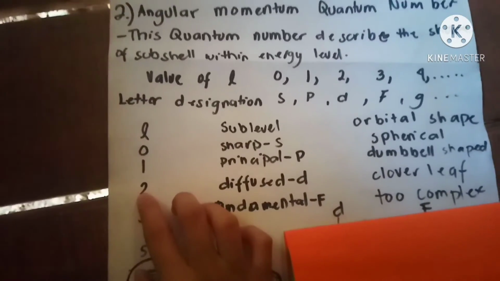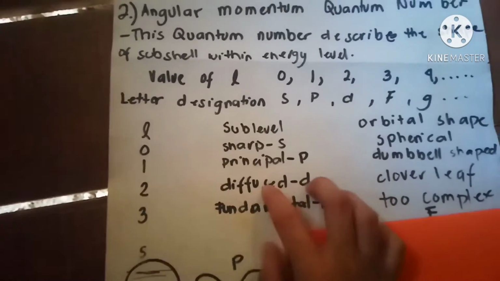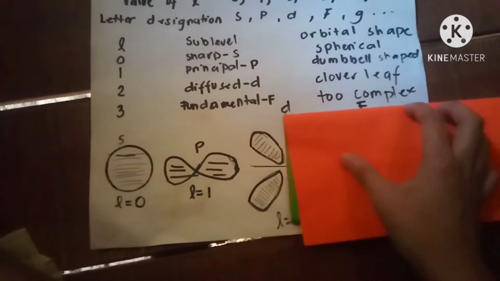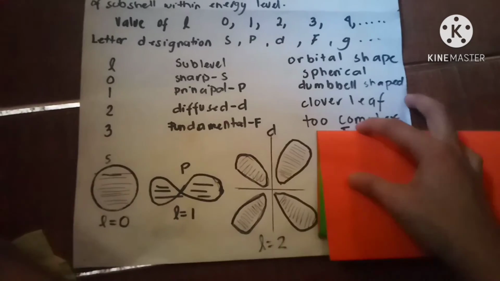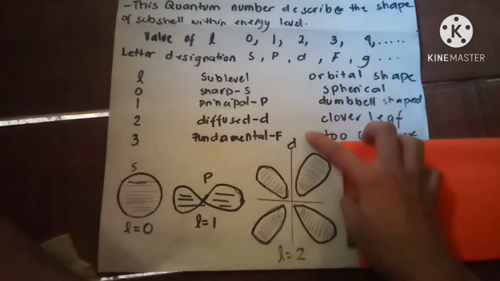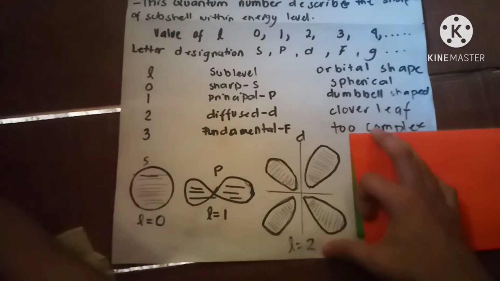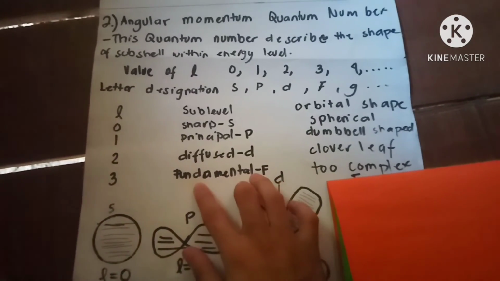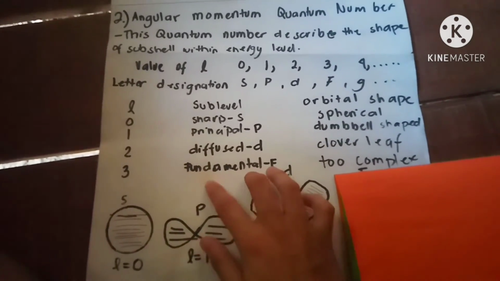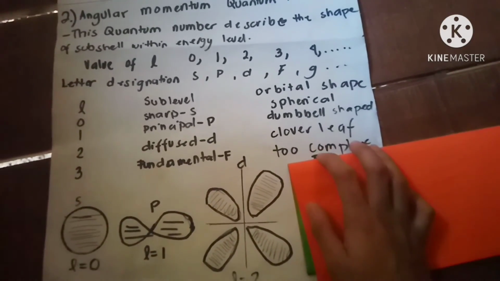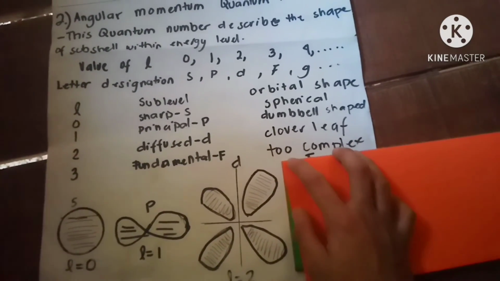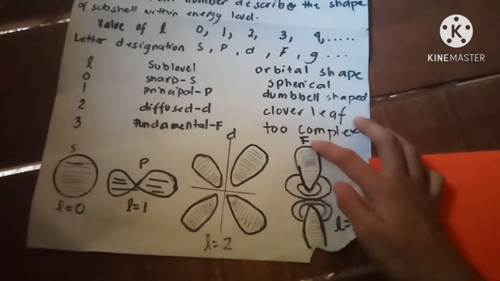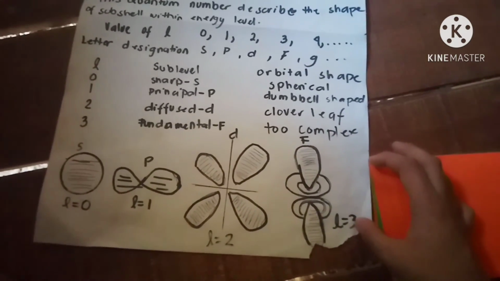We have the value of 2 and the letter designation d, which is diffuse, and the orbital shape is cloverleaf. So this is the orbital shape of the d designation and the value of 2. And the last is the value of 3 with the letter designation f, which is fundamental. The orbital shape is called complex. So this is the orbital shape, the letter designation, and the value of 3.